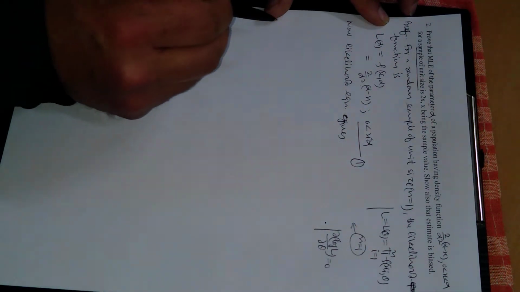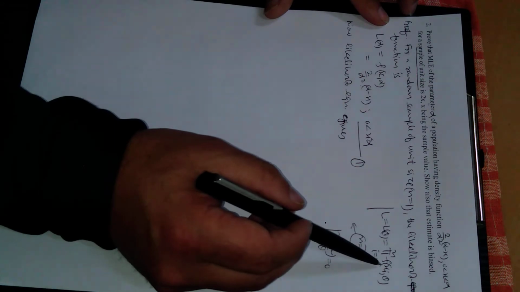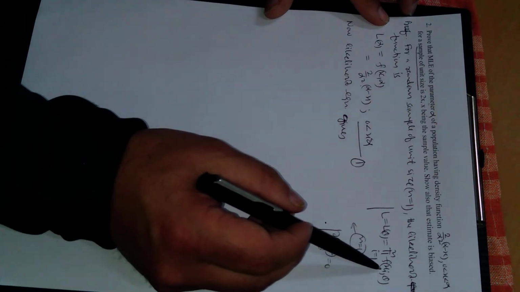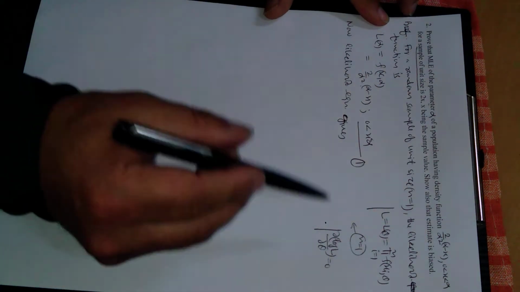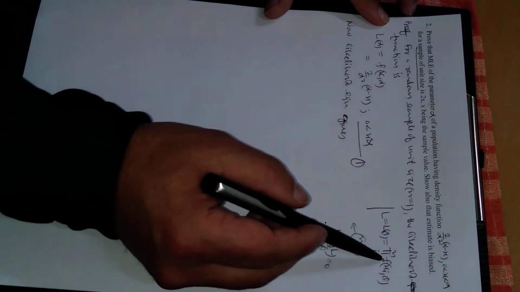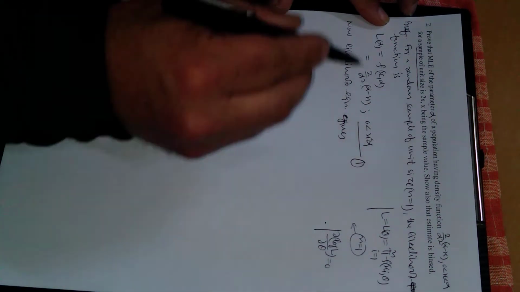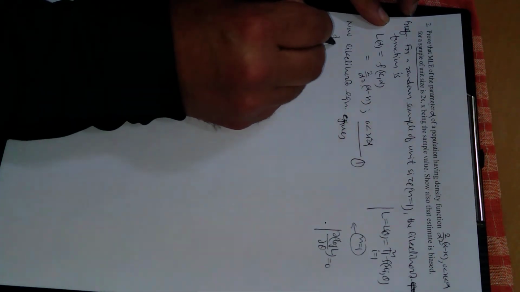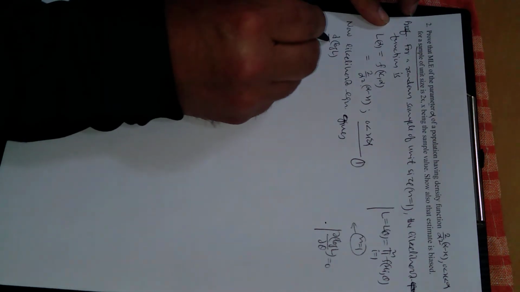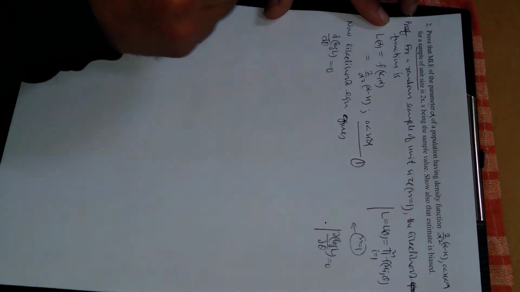Since in this case there is only one density function, there will be only one variable, so this time there will be ordinary differentiation, because the random sample is of size 1. So instead of partial, this will be the derivative of log L with respect to theta equal to 0.